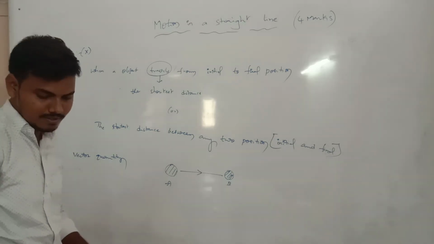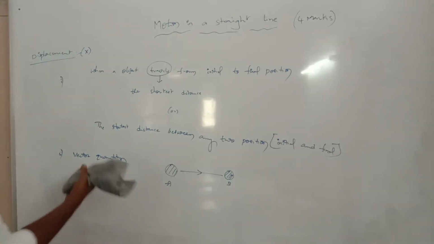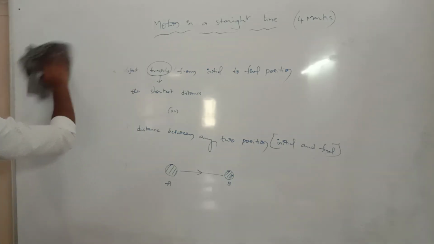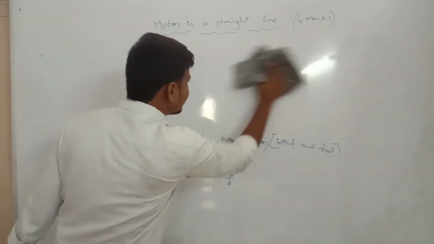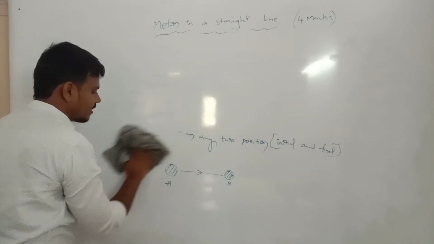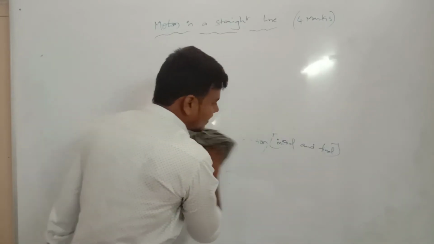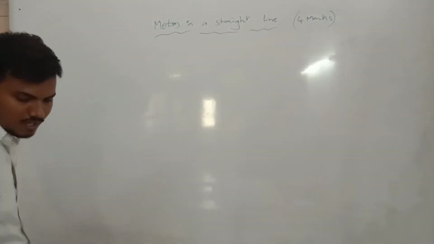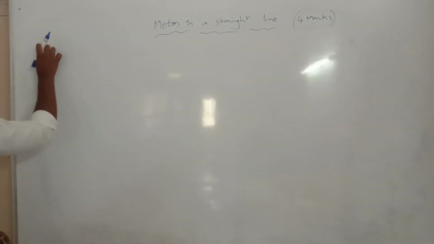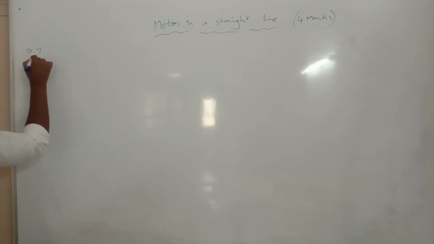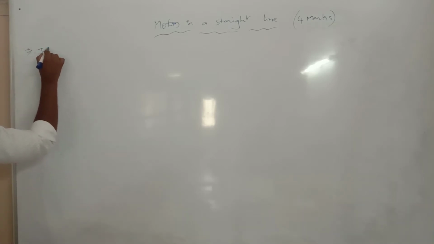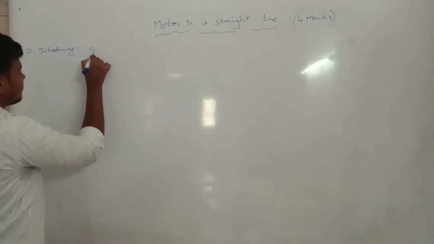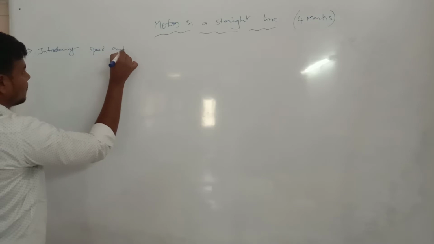Now next, again, the definitions are speed and velocity. Where we are using them, and what is the definition. What are the best examples of speed and of velocity? Introducing speed and velocity.